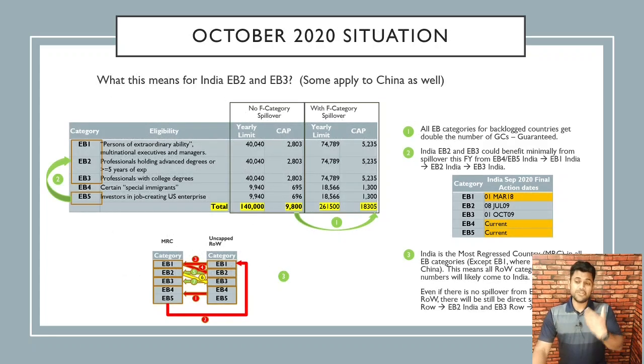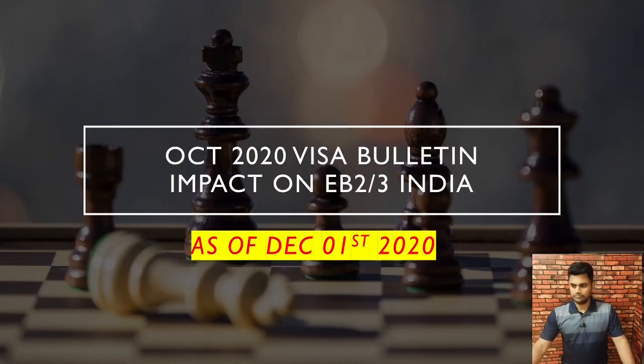So even if there is no spillover from EB5 rest of the world or EB1 rest of the world, which I marked in red, there will still be direct spillover from EB2 rest of the world to EB2 India, which is marked as 5, and EB3 rest of the world to EB3 India, which is marked with 7. So no matter what, EB2 and EB3 are going to get green card numbers from rest of the world.